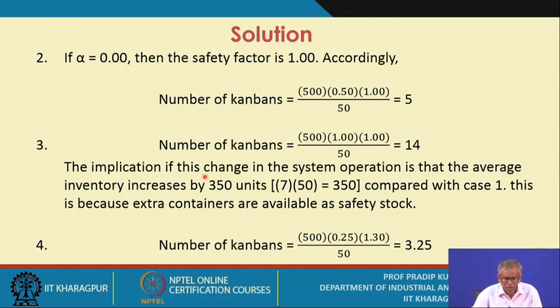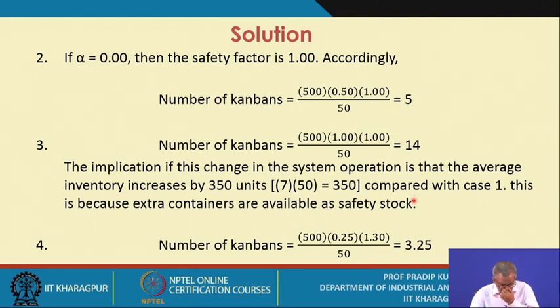The implication of this change is that the average inventory increases by 350 units. Initially it was 7, now it has become 14, so there is an increment of 7 containers, and each container contains 50 units. So this increase is 350 units compared with case 1.